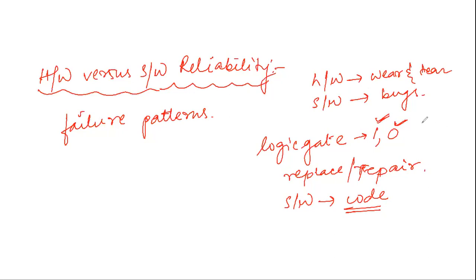That is, my logic gate should function at 1 and 0, what the normal thing was. So what happens is this reliability is maintained at the level that existed before the failure occurred.